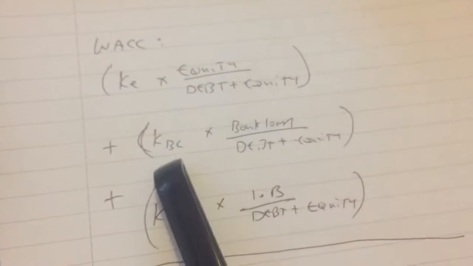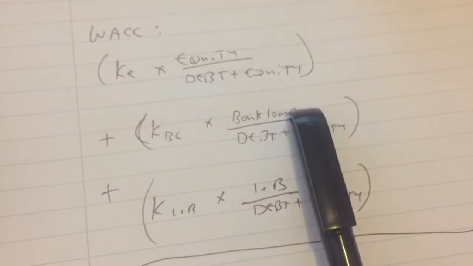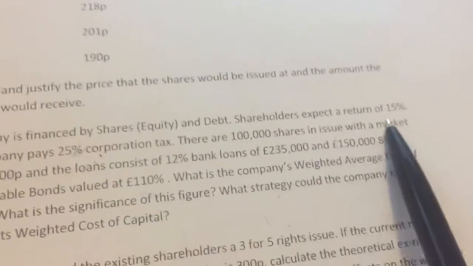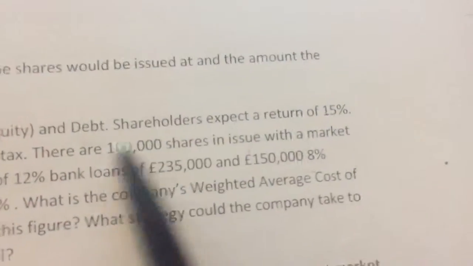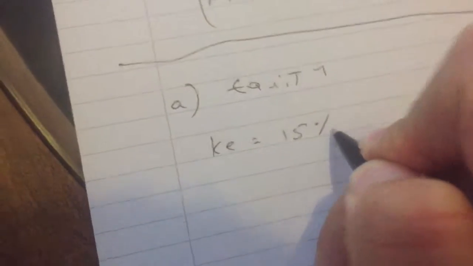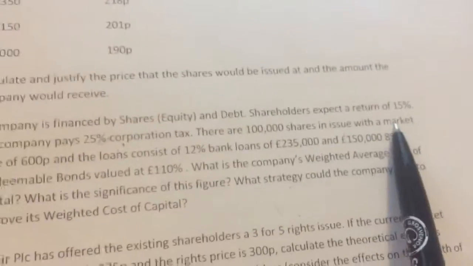Cost of equity times equity over debt plus equity, cost of bank loan times the bank loan over debt plus equity, and then your cost of irredeemable bonds times your irredeemable bonds over your debt plus equity. So three key stages. We work on the first bit, equity. They've told you that shareholders expect a return of 15%. So right there, they've given you what your cost of equity is. Normally you would have to work it out, but in this section, they've given it to you, 15% cost of equity. And you've got 100,000 shares in issue with a market price of 600 pence. That's how you're going to work out your total amount of equity.